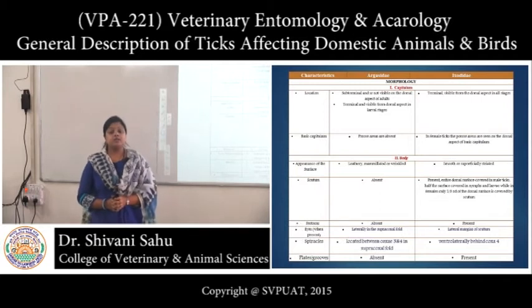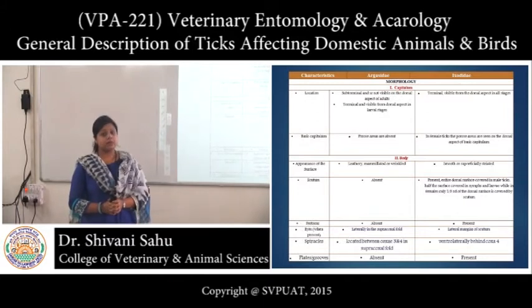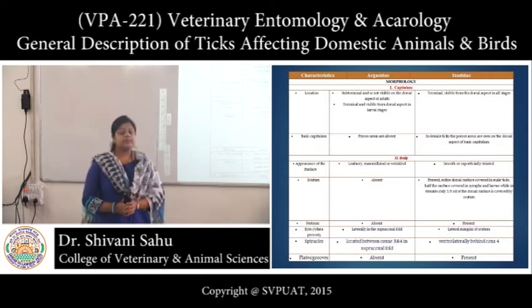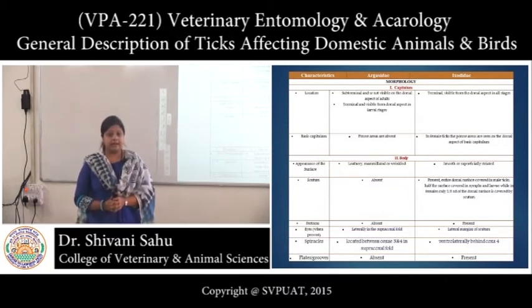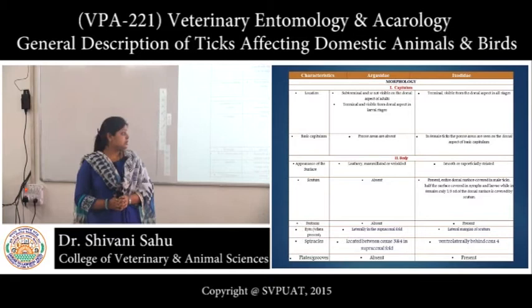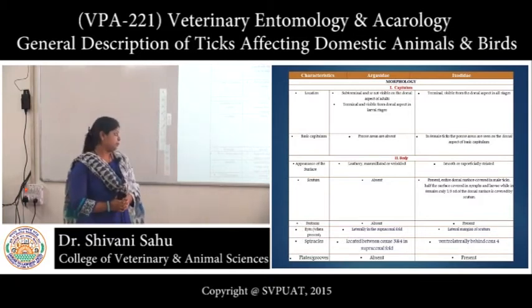Festoons are small rectangular areas present on the posterior margin of the idiosoma, which are absent in Argasidae, whereas present in Ixodidae. Then eyes: they are present laterally in the supracoxal fold in Argasidae, whereas they are present on the lateral margins of the scutum in Ixodidae.